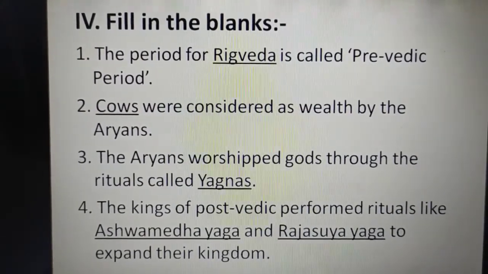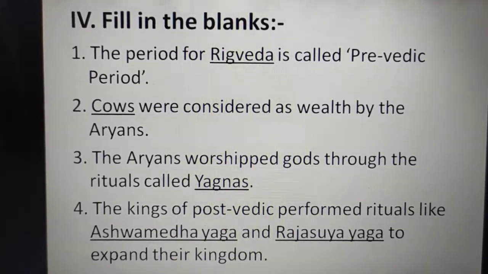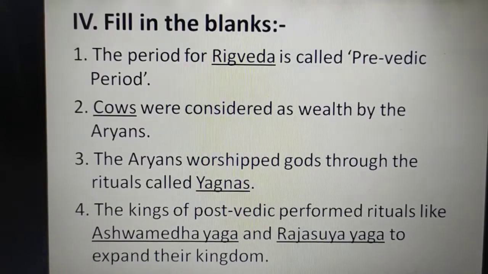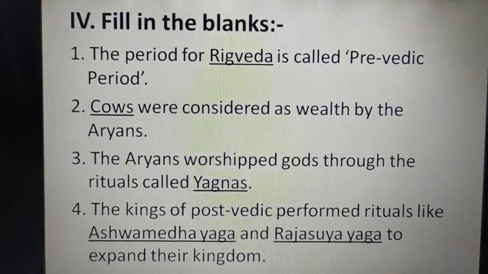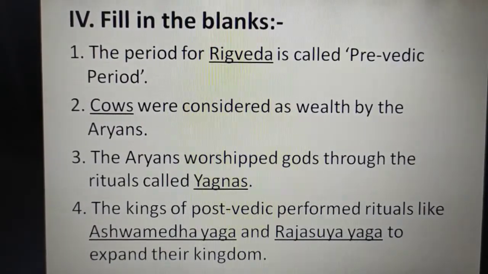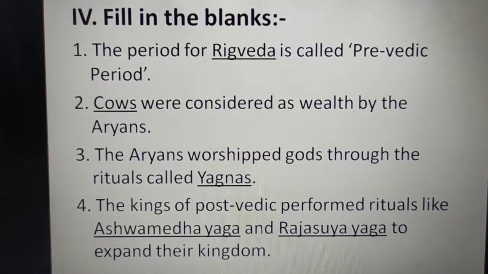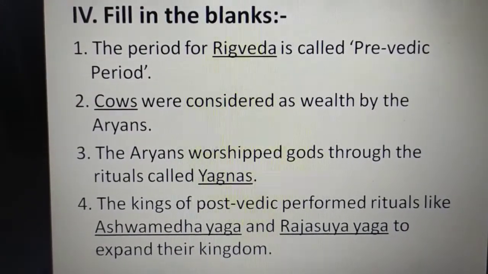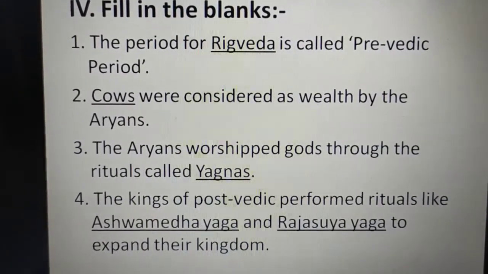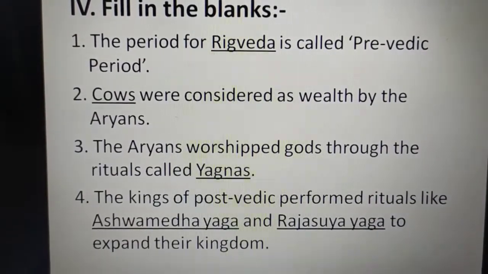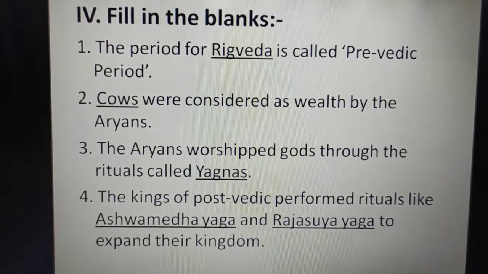Ashwamedha Yaga, the spelling is Ashwamedha Yaga, and Rajasuya Yaga. So Ashwamedha Yaga and Rajasuya Yaga were the rituals performed by the kings to expand their kingdom. Write down the four fill in the blanks. Now we'll move on to the next main.